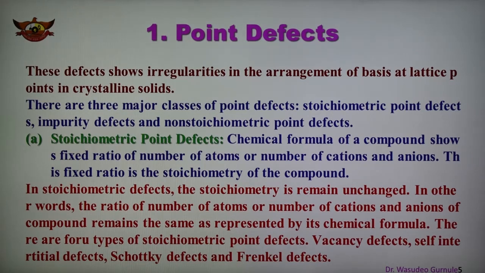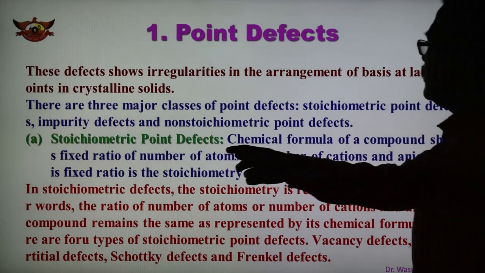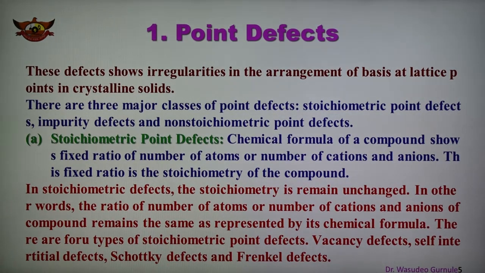And in the case of number one, stoichiometric point defects, what is a stoichiometric point defect? Stoichiometry means there is an equal number of positive and negative ions. Stoichiometry is maintained, so equal numbers of ions are present in the crystal. So there are stoichiometric point defects.